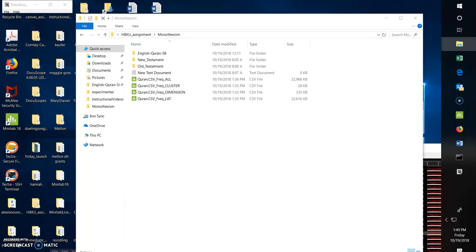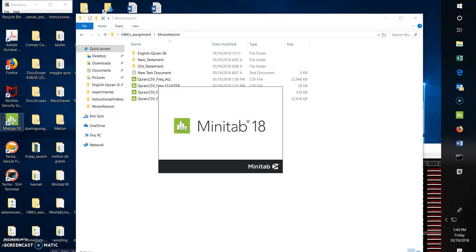Welcome to video 4. So far we have transferred the data in the Docuscope tool into a spreadsheet, a CSV file, and that's portable because we can then open that CSV file in a statistical package, in this case Minitab. So we're going to open Minitab, in this case Minitab 18,